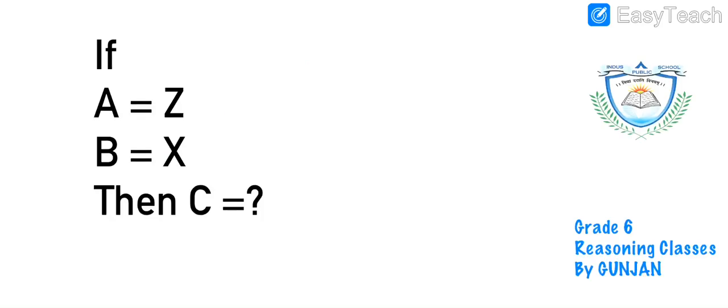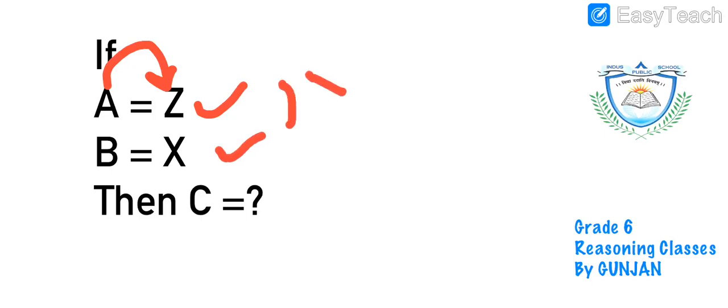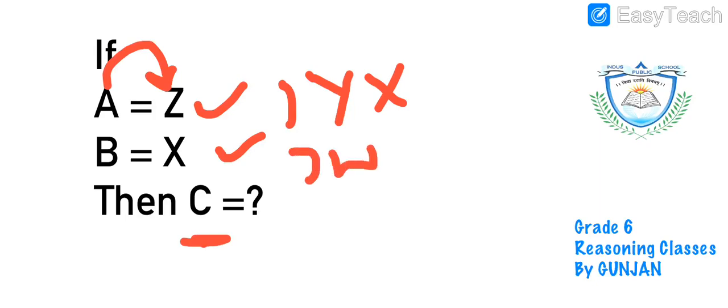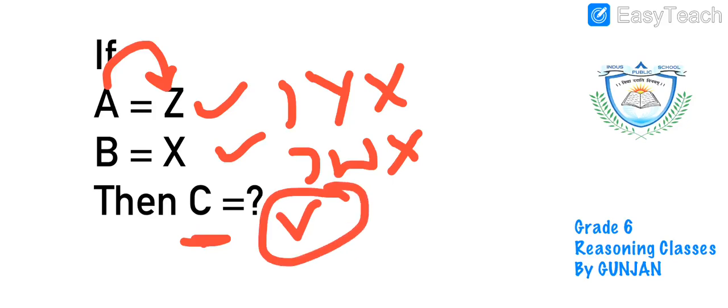Okay, now see, I have written one question here which says that if A is equal to Z, B is equal to X, what will be the value of C? As you can see, here A is written as Z, right? B is written as X. That means they have skipped Y. What will be the value of C? Then that means we have to skip W and it will be equal to V. Interesting.